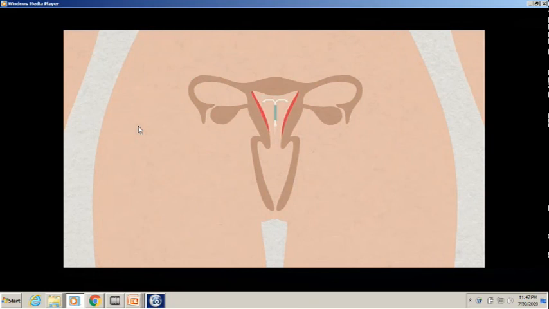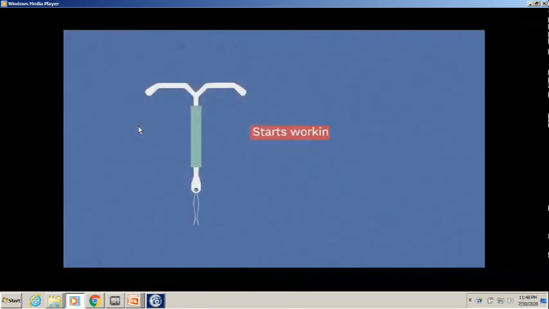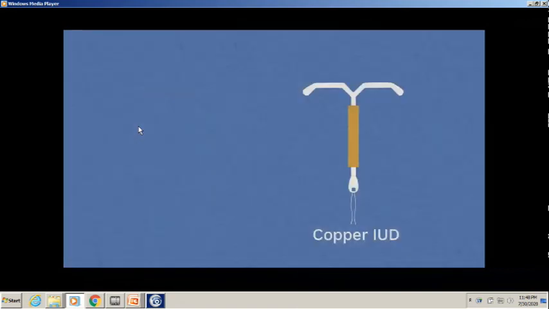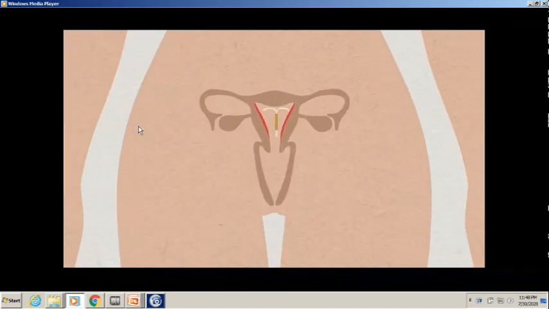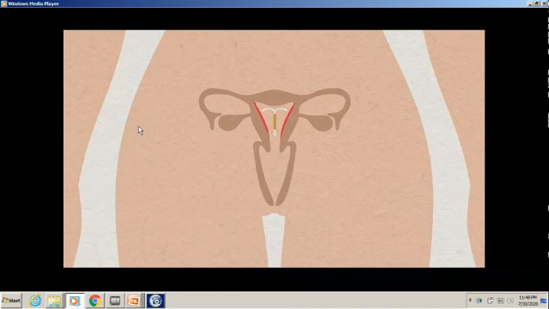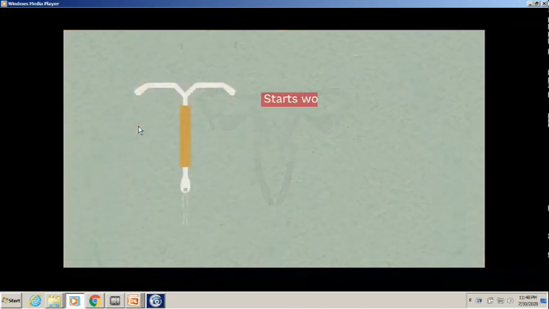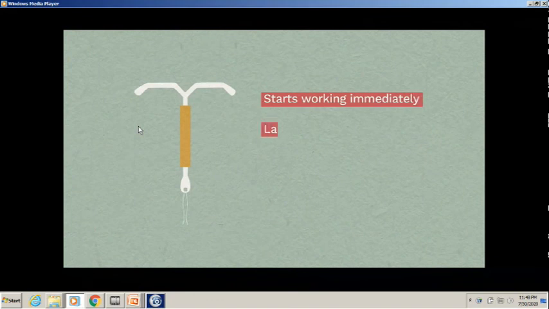The hormonal IUS takes 7 days to be effective and lasts up to 5 years, or longer if you're over 45. The copper IUD contains no hormones. The copper kills sperm and eggs, which prevents fertilization, and it stops a pregnancy implanting if fertilization has already happened. It's effective as soon as it's been fitted, and it lasts 5 or 10 years. It can also be used for emergency contraception.